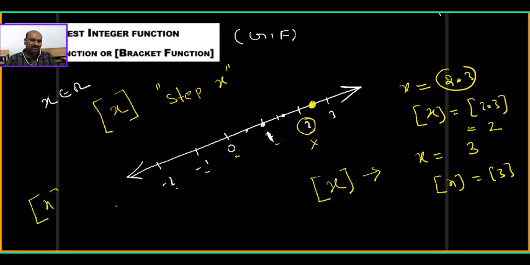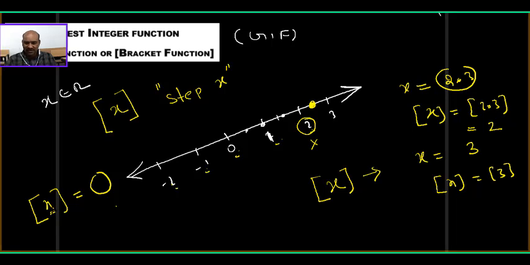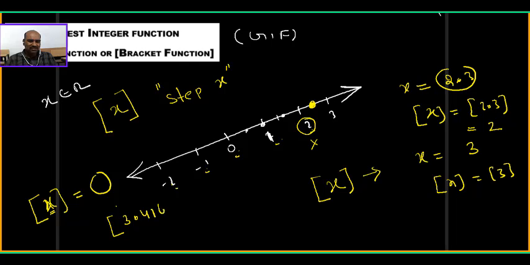Step of x means the greatest integer which is lesser than or equal to x on the number line. x is any real number. Sometimes they will ask, what is the step of 3.4167, for example? Where is the 3.4167 number? Somewhere here.